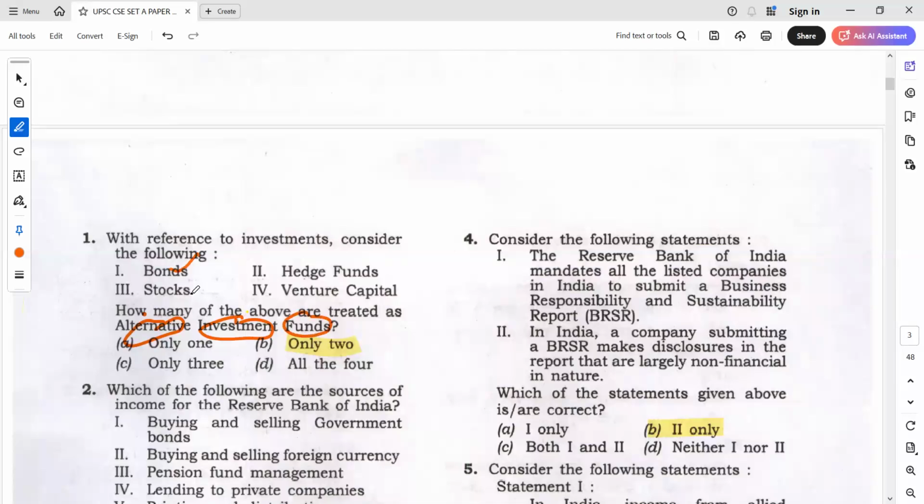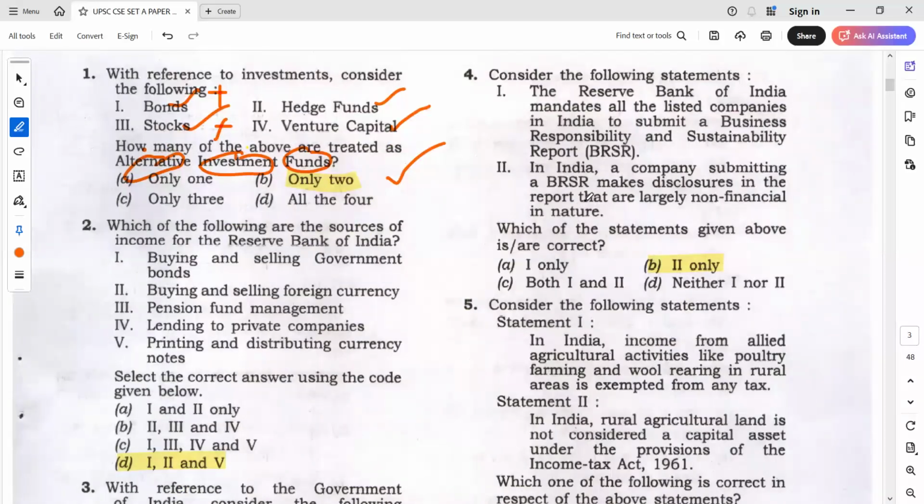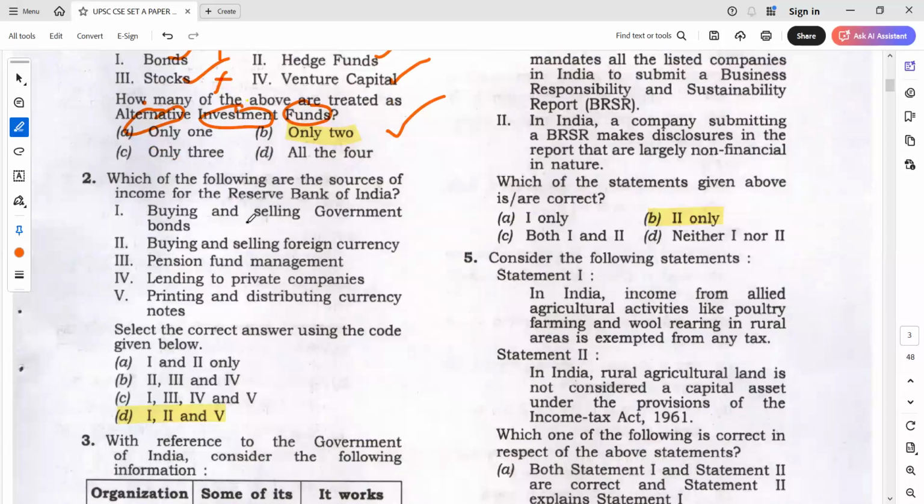They have given bonds and stocks, and they have given some new things like hedge funds and venture capital. So here, generally, normal investments when we see, they are basically bonds and stocks. Okay, and stocks are also generally normal investments. And also in four, I told you generally what should be the possible answer in four. So the possible answer could be only two as well. So this we already discussed. So here mostly the answer will be hedge funds and venture capital. Is it clear? Now coming to Reserve Bank of India, income sources of Reserve Bank of India, which cannot be